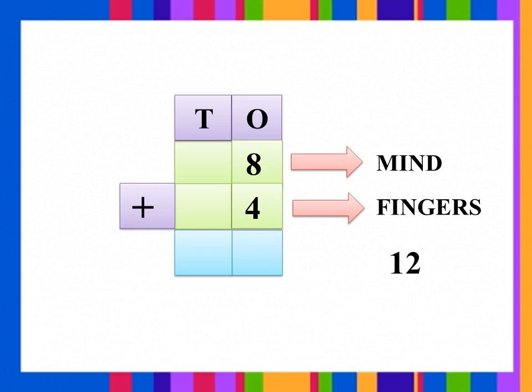How will we write 12? Can we write two numbers together in one's place? We should not write like that, isn't it? So what do we have to do? We have to first write 2 in one's place, and 1 in tens place. Okay dear? So we got the answer. 8 plus 4 is 12.